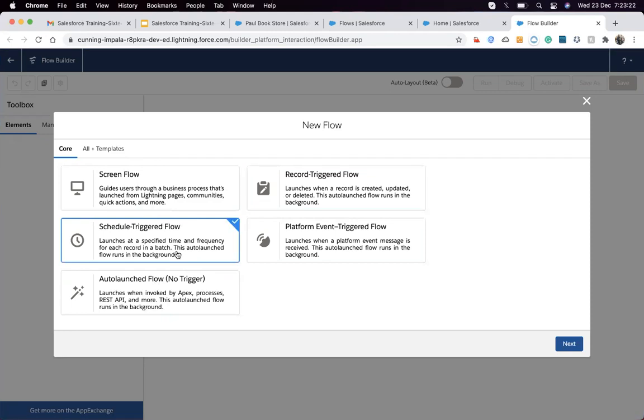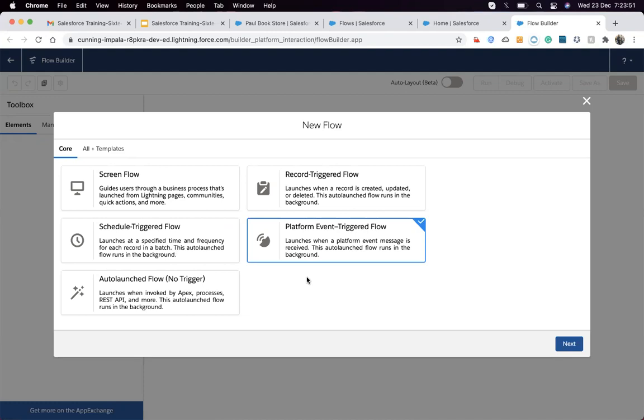And for the scheduled flow, we just schedule that flow, and whatever logic we have designed in that flow, it will do at the scheduled time. Then we have a platform event flow. Platform events are just events that can be triggered from any place. Whoever subscribes to that event gets the notification.